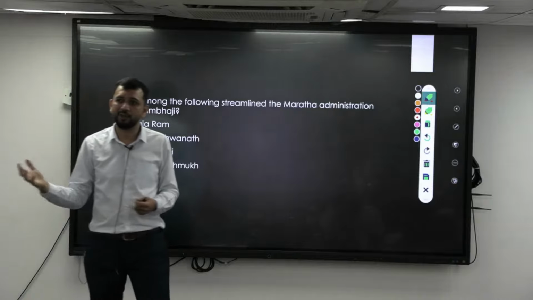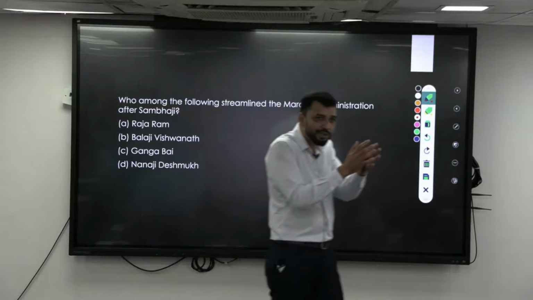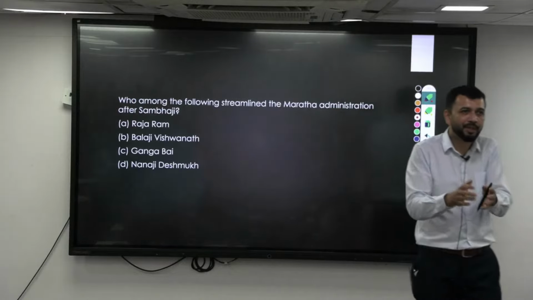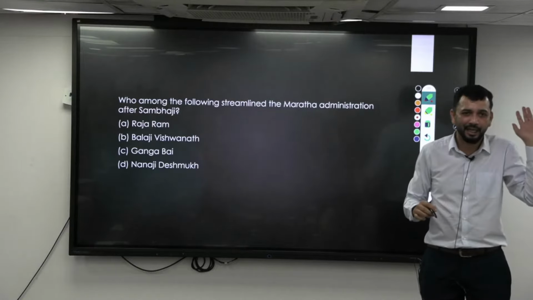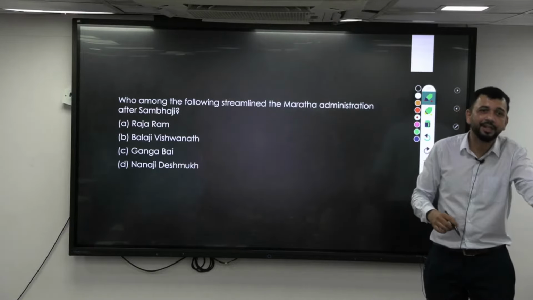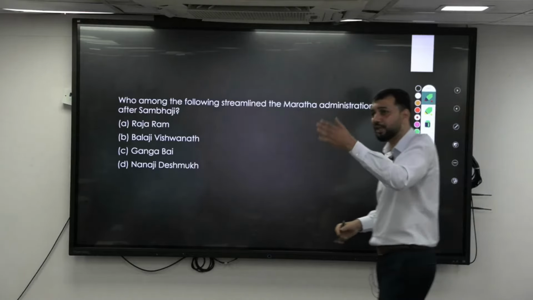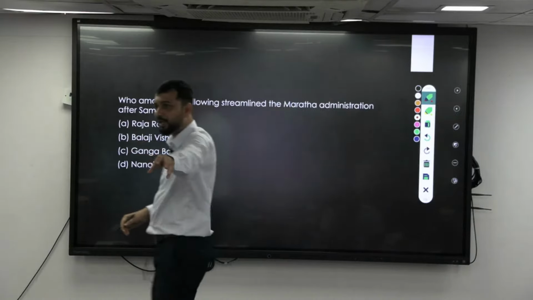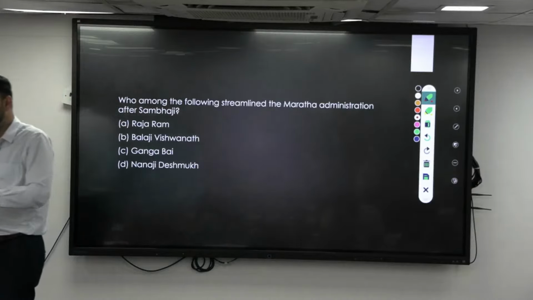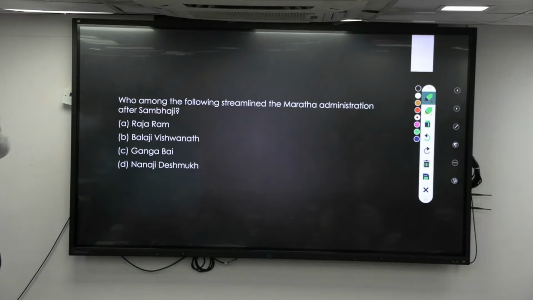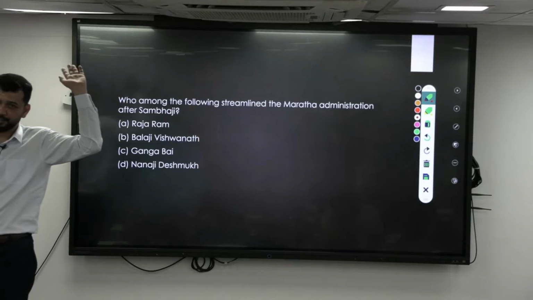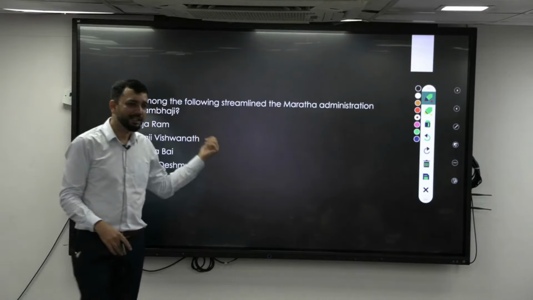Balaji Vishwanath became Peshwa, and the Peshwaship became hereditary. He made his son the next Peshwa. Earlier, the Prime Minister was appointed, but he became so strong that he made the Peshwaship itself hereditary.